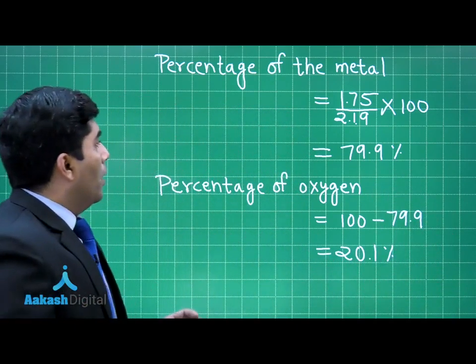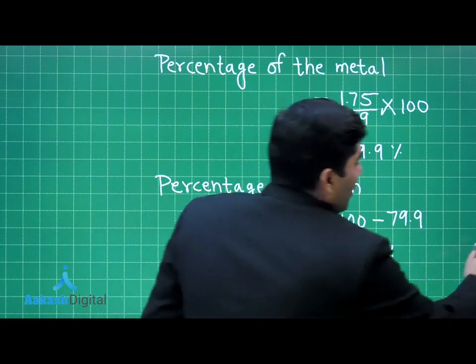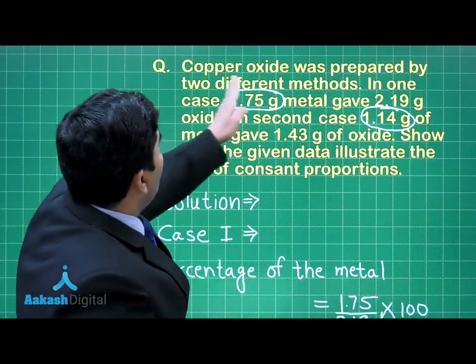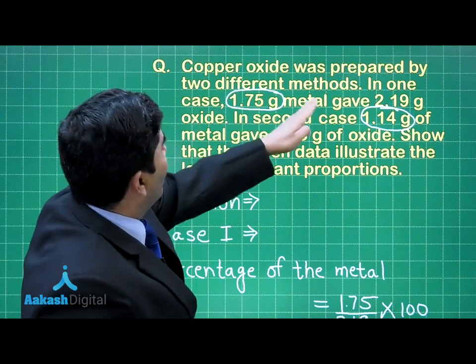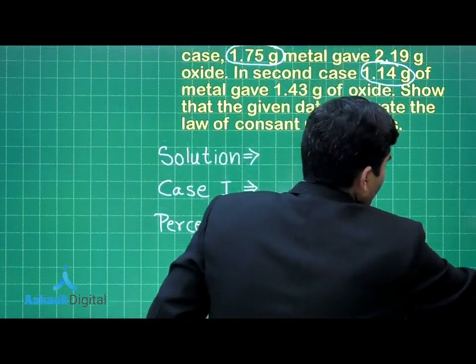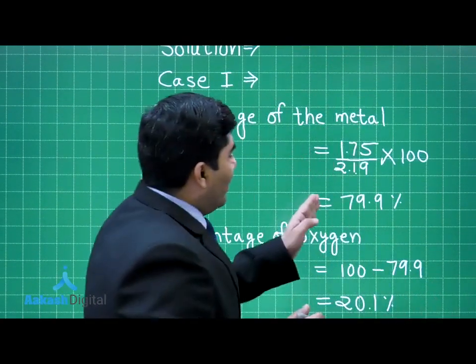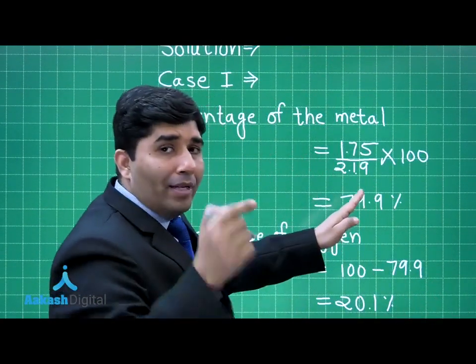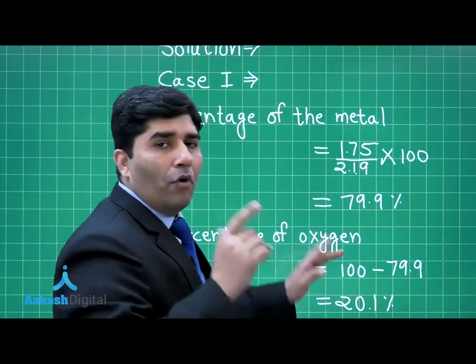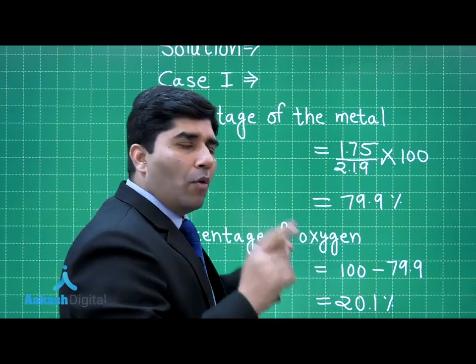So, in case number 1, you can see here, copper oxide was prepared by two different methods. In the first method, we are getting 79.9% of copper in that particular copper oxide and 20.1% of oxygen in that copper oxide.